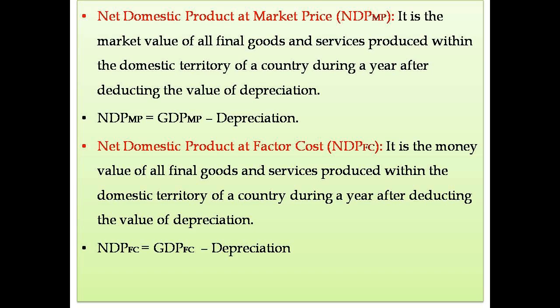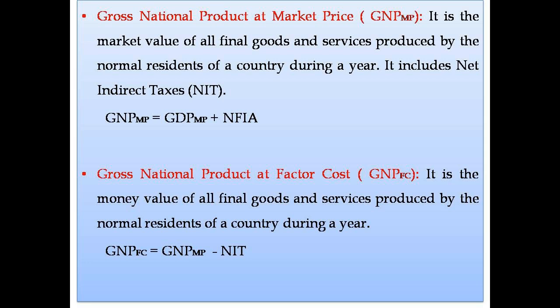Next is gross national product. I told you national product is the value of goods and services produced by the normal residents of a country. It can be inside the country or outside the country. If it is GNP-MP, it is actually market value. So it includes NIT. Then gross national product at factor cost. It's the money value of all final goods and services produced by the normal residents of a country during a year. That means we have to subtract NIT from GNP-MP. If you subtract NIT, you will get GNP-FC.